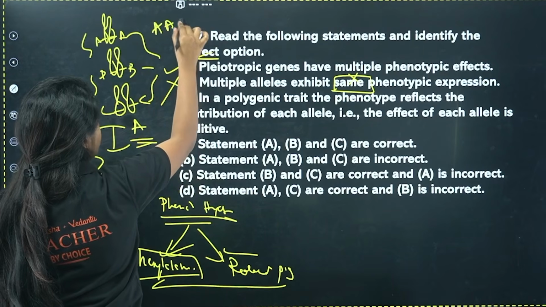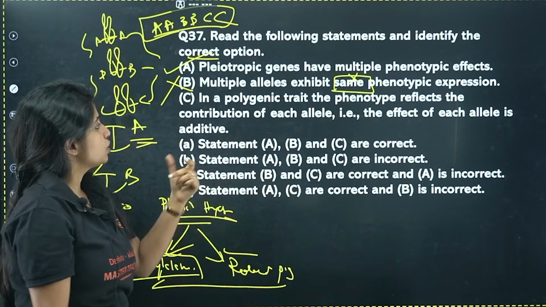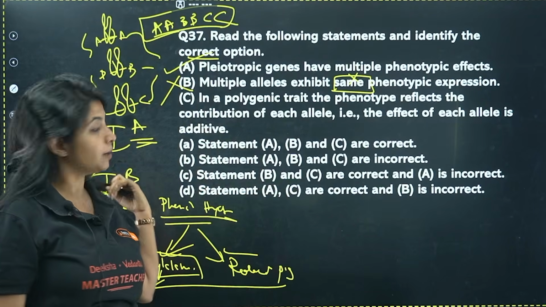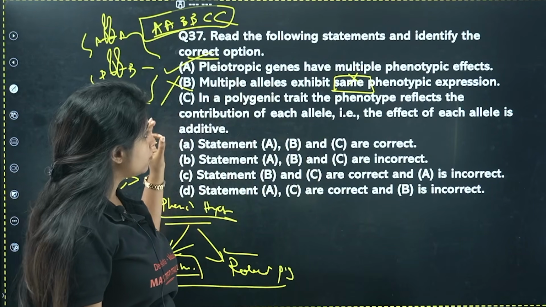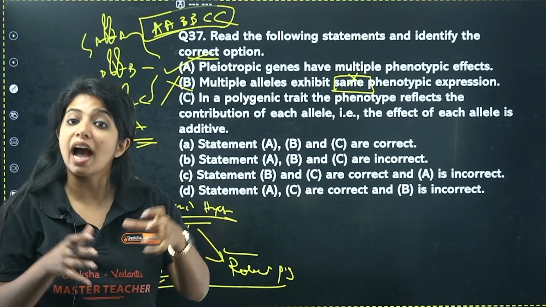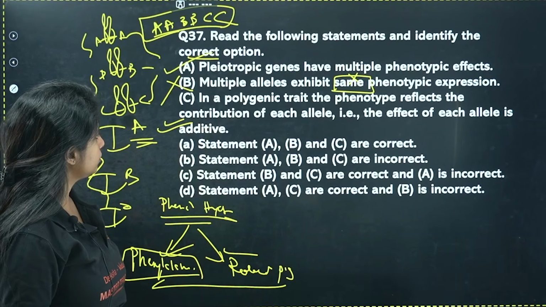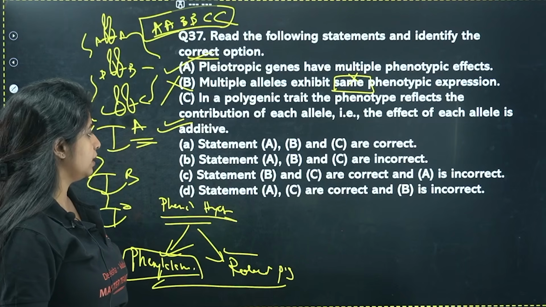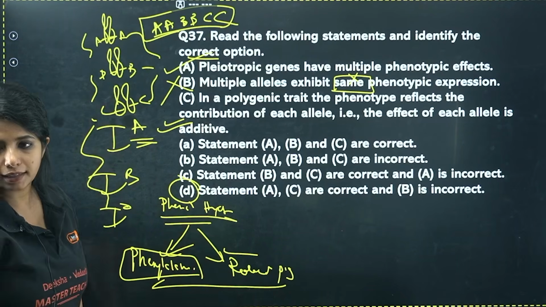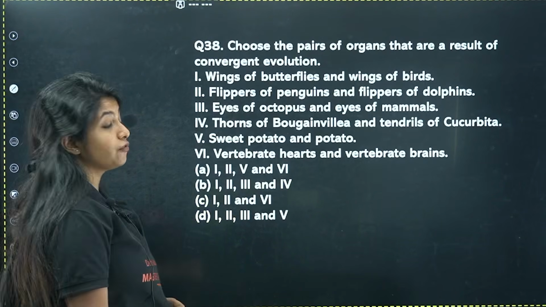Here the genotype will be capital A, capital B, capital B, capital C, capital C. All of them will be showing an effect together. So that is known as polygenic. Multiple genes are therefore responsible for one phenotypic character. So in a polygenic trait, the phenotype reflects the contribution of each allele. That is, the effect of each allele is going to be additive. It is going to be added up. I hope that is super clear. Yes. So A and C are definitely going to be true and B is going to be incorrect. So your answer for this question is going to be D. Cool? Perfect. Next. Choose the pairs of organs that are a result of convergent evolution.